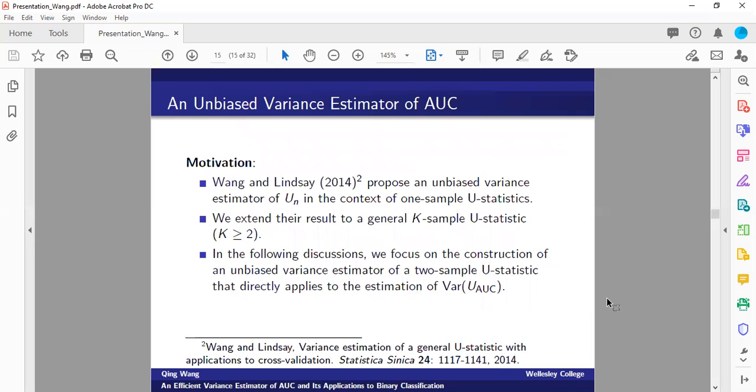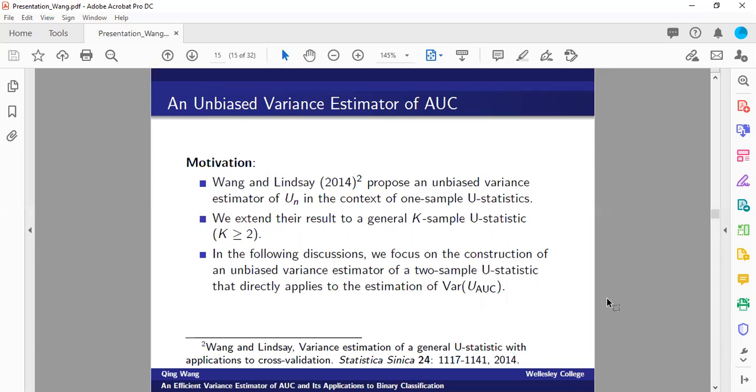Our work was motivated by Wang and Lindsay in 2014, where they proposed an unbiased variance estimator of a U statistic in the context of a one-sample scenario. We extend the result to a general K-sample U statistic, where K can be greater than or equal to 2.